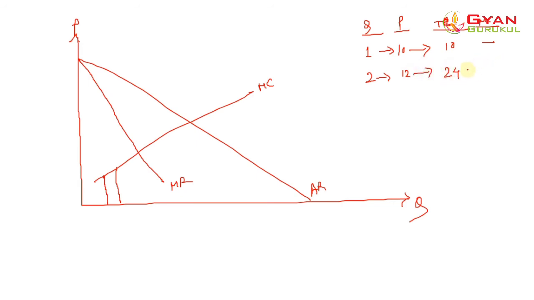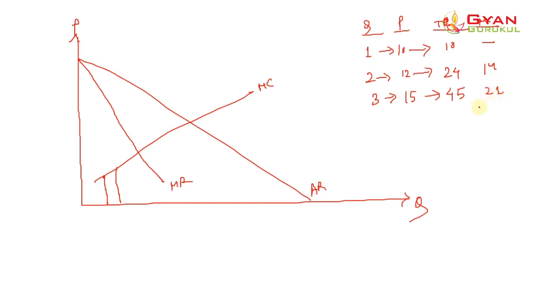So what is MC? MC is 10 to 24, 14, right? Now the third quantity is bought at a price, let's say, 15. 15 threes are 45. So what would be the marginal cost? 24 to 45, that is 21, I think, right?